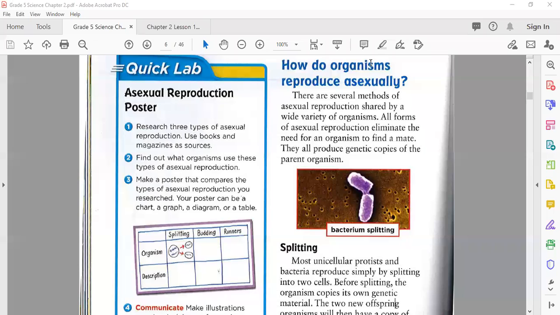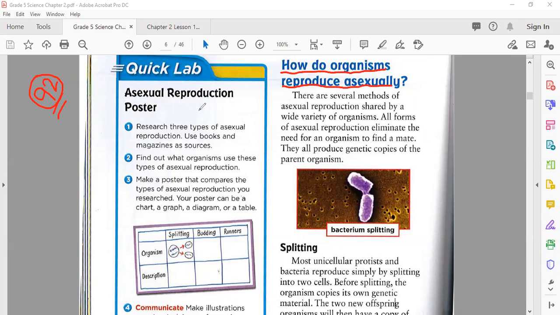So this is your chapter 2, lesson number 1. My dear students, today we're going to start from your textbook page number 92. So please everyone open your textbook page number 92. Here the topic is about how organisms reproduce asexually. That is our today's topic, and we will discuss a couple of new things, the different types of methods that exist for asexual reproduction. So let's start.